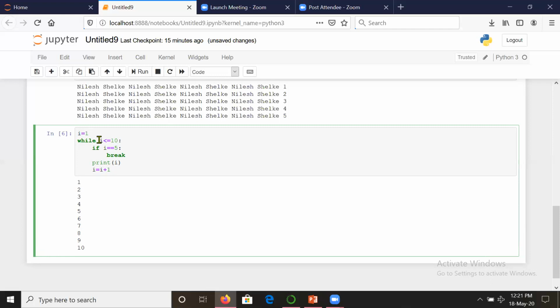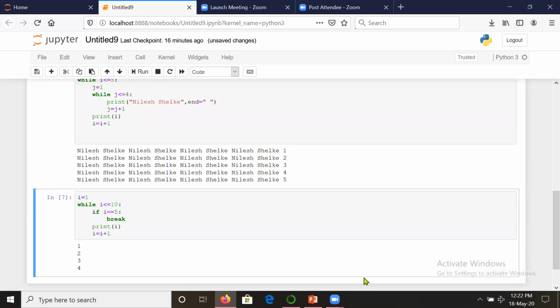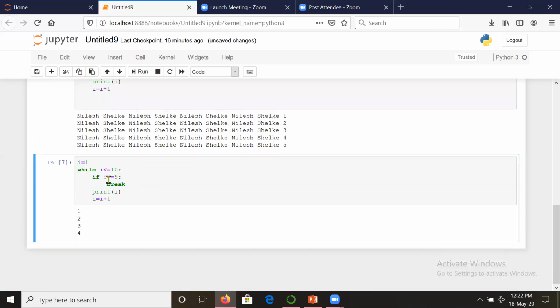First the I value is 1, I is not equal to 5, no problem, it will print 1. Then I is equal to I plus 1, that means the I value becomes 2. Then again it will be executed, it will print 2, then the value becomes 3, it will print 3, the value becomes 4, it will print 4, the value becomes 5. For 5, it won't come here because it is saying break, so it will go outside of the loop. See the output of it, because when I is equal to 5, we are asking it to come out of the loop.